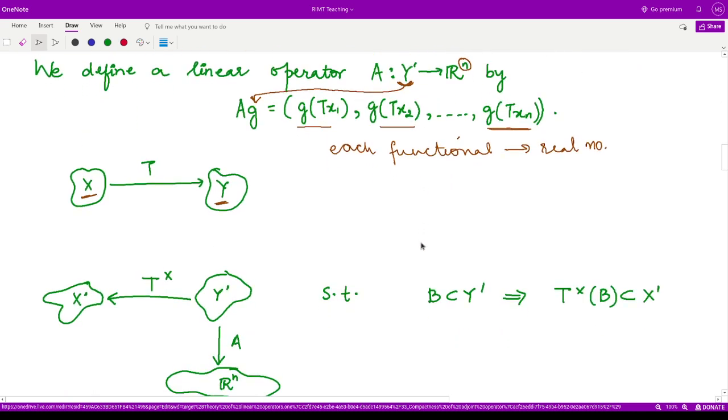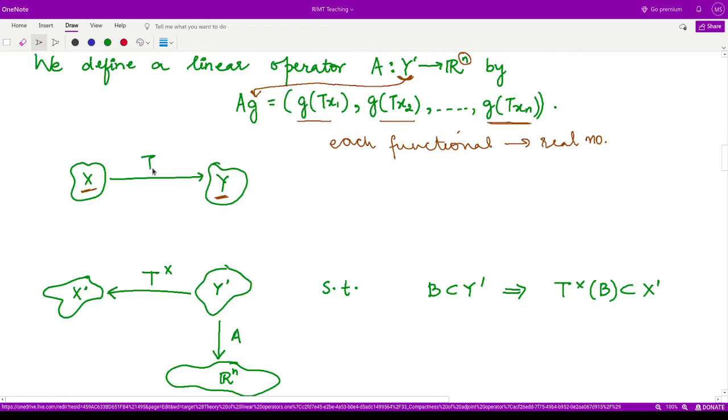Diagrammatically, you can see that if you have T defined from X to Y, the adjoint operator would be defined from Y dash to X dash, the dual spaces. And now we are defining another operator A from the space Y dash to the space Rn, such that if we suppose some set B, which we considered as a bounded subset of Y dash, then T cross of B has to lie in X dash. So this is what we are saying here.